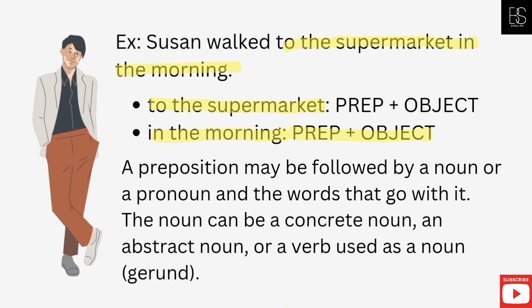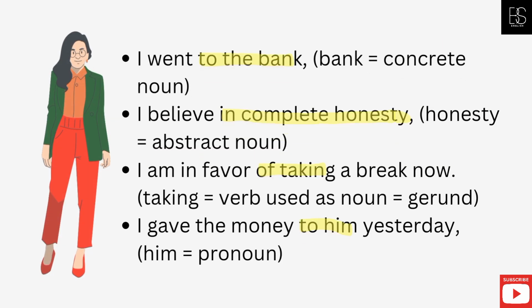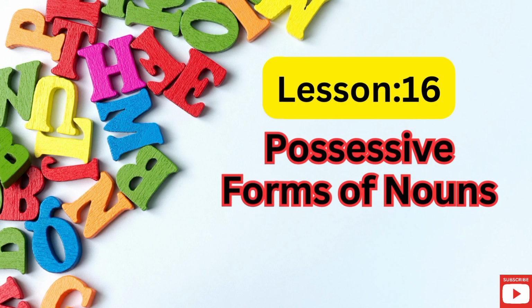A preposition may be followed by a noun or a pronoun and the words that go with it. The noun can be a concrete noun, an abstract noun, or a verb used as a noun, a gerund. I went to the bank. Bank equals concrete noun. I believe in complete honesty. Honesty equals abstract noun. I am in favor of taking a break now. Taking equals verb used as noun equals gerund. I gave the money to him yesterday. Him equals pronoun.